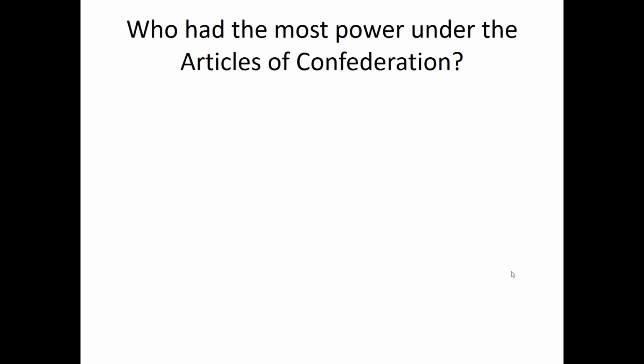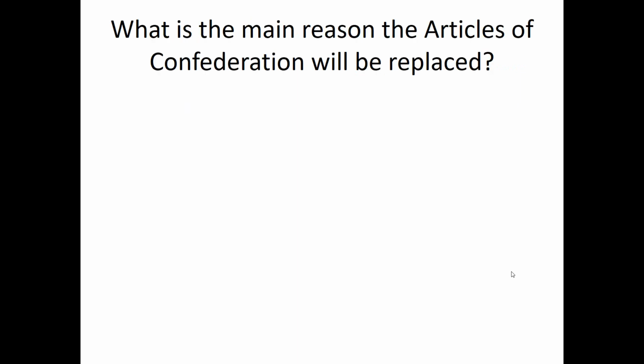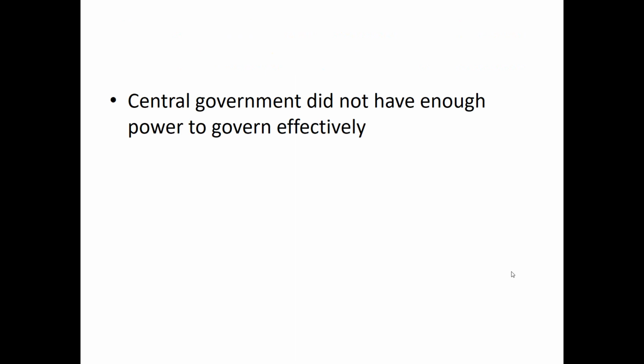Couldn't levy or collect taxes. Who had the most power under the Articles of Confederation? The states. How many branches of government under the Articles of Confederation? 1, the legislative branch. What is the main reason the Articles of Confederation will be replaced? Because the central government didn't have enough power to govern effectively.